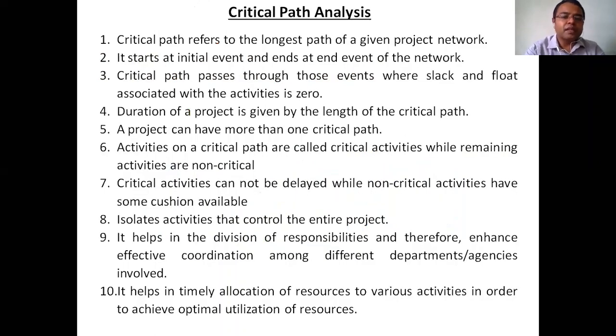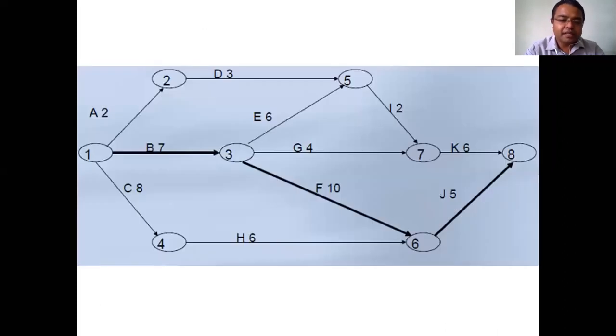Next, we'll go for the critical path analysis. So what does it mean? Critical path means, first of all, we want to draw a network, that is a CPM network. Likewise, we'll complete a CPM network. Here I have taken an example. For the given different activities, we'll draw a network.